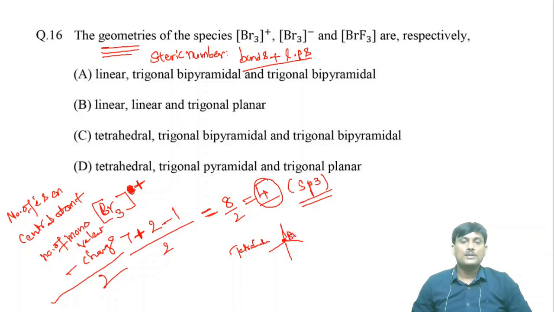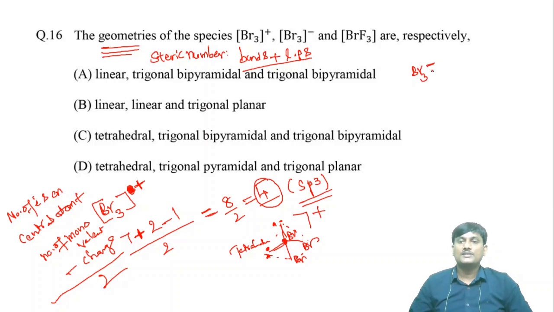So here this is the bromine, and this is the bromine, and this is the bromine, and lone pair electrons will be there. This is a plus charge. Here you have to consider bond pairs and also lone pairs in the case of geometry. In the case of shape or structure, you have to consider only bond pairs. Here, what is the shape of Br3 plus? The shape is bent, but the geometry is tetrahedral. If you take Br3 minus,